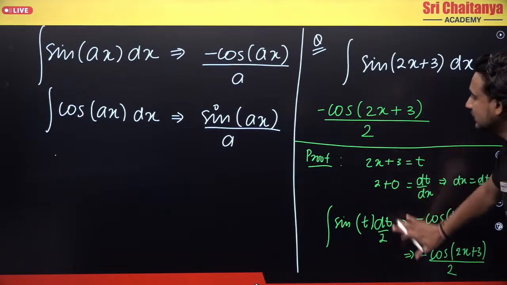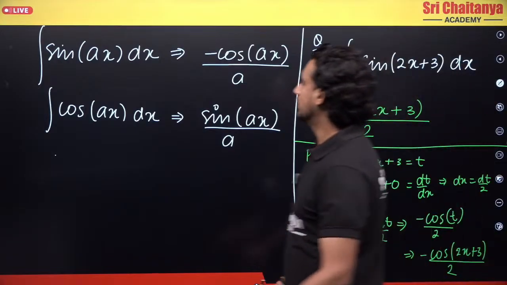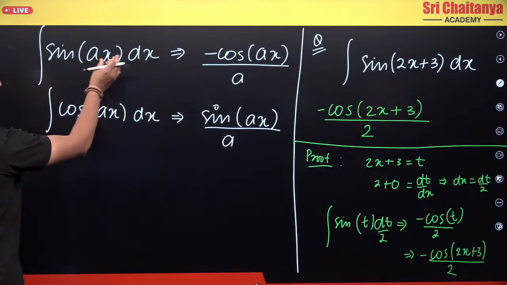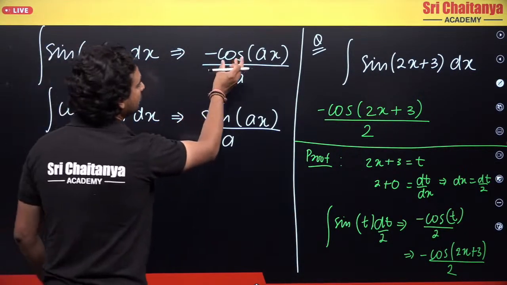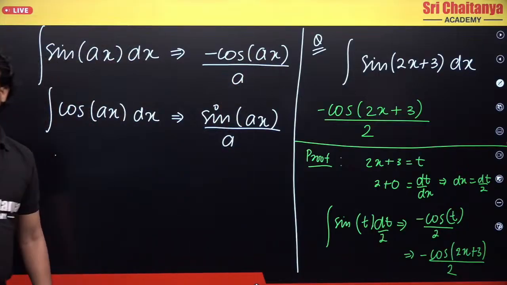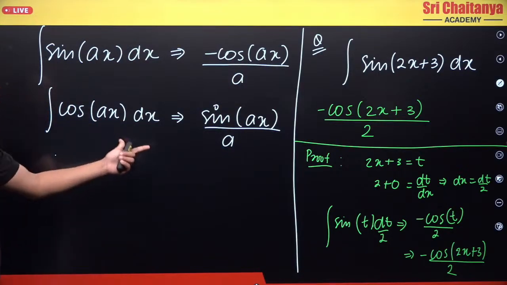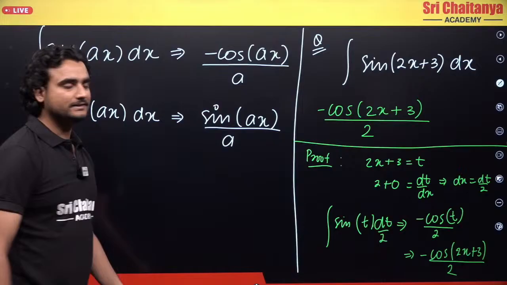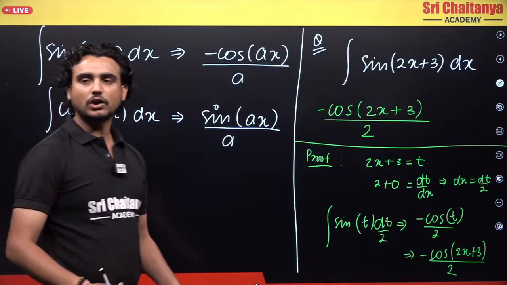See, you don't have to do this again and again. Okay, the formula is very simple. If I have sine ax into dx, this will become cos ax by a. Okay, clear? This is very important. Please remember this also. Okay, these are formulas.